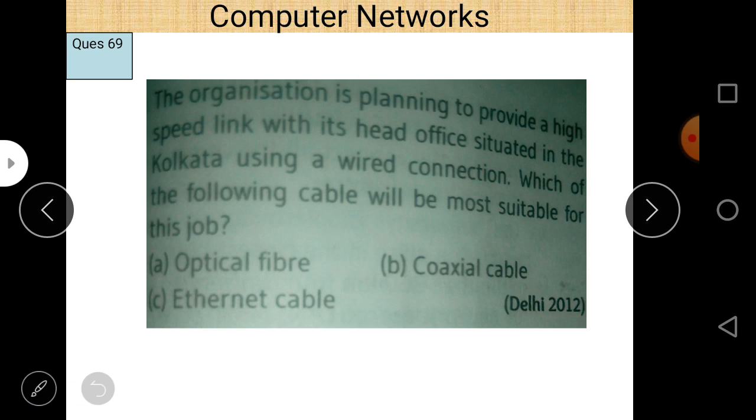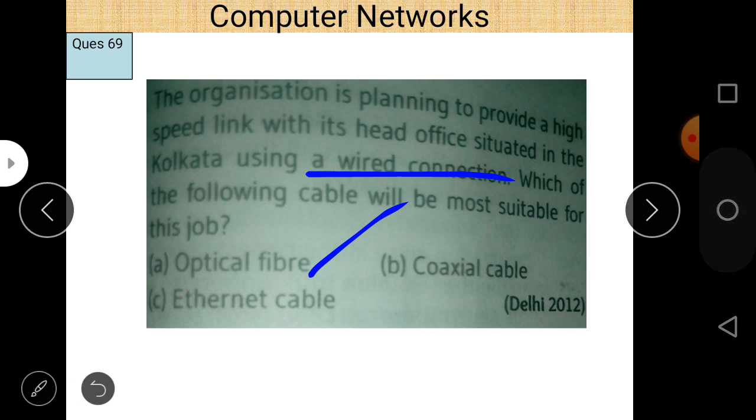And the third and fourth part is: the organization is planning to provide a high-speed link with its head office situated in Kolkata using a wired connection. Which of the following cables will be most suitable for this job? Obviously, optical fiber cable has much more capacity as compared to coaxial cable and Ethernet cable, so our answer is optical fiber cable. There is a requirement of a wired connection, and among wired connections, fiber optical cable has the maximum data transfer rate. So we suggest a fiber optical cable.